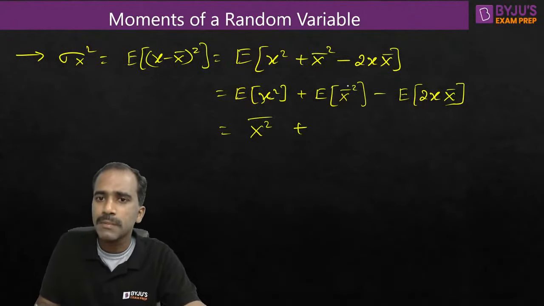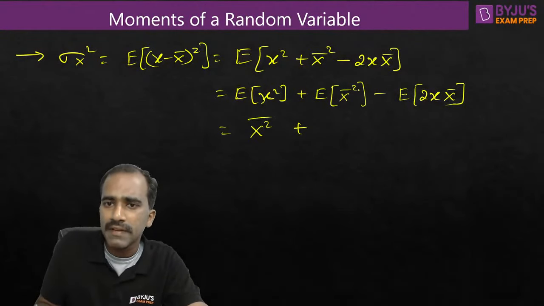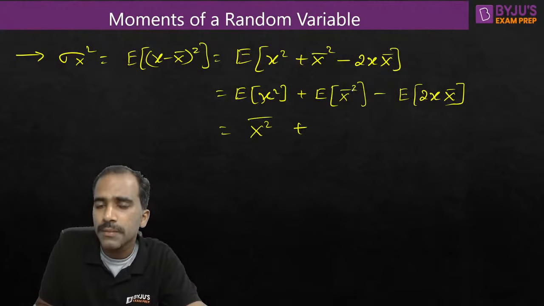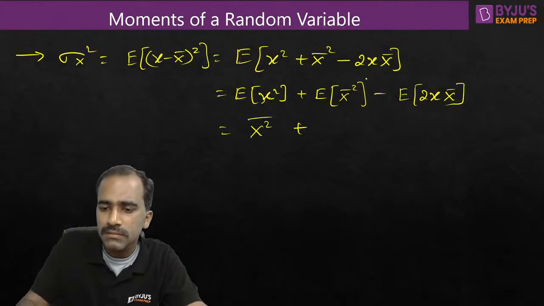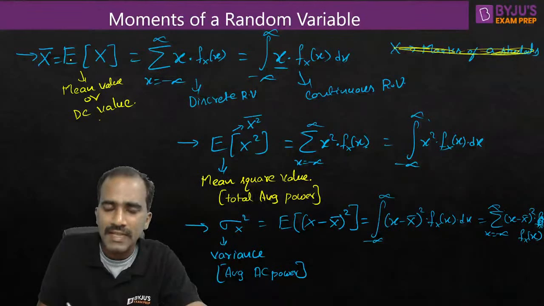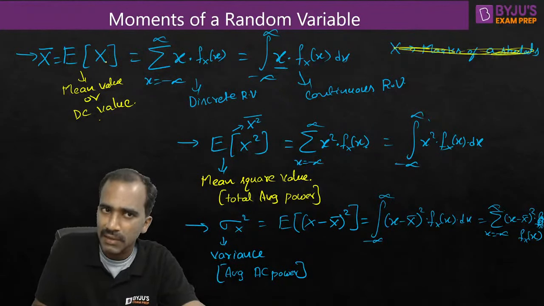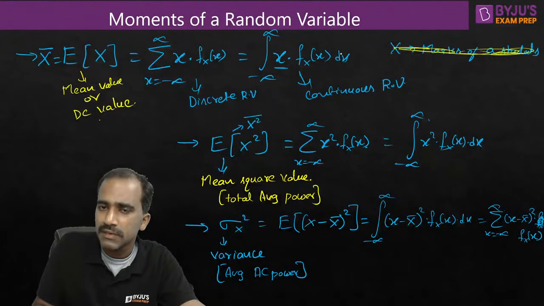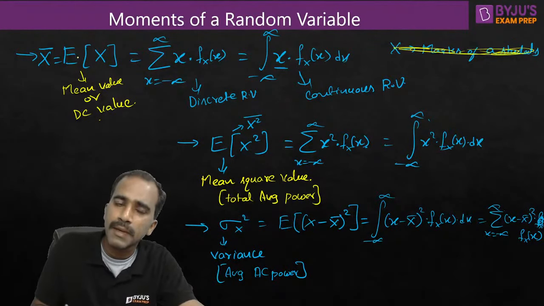Plus, how about this one? Look at this and tell me. X bar indicates mean. Mean when it is squared is mean whole square. Is this a constant or is it a random thing? I'll go to the previous slide. See this one. This is random in nature, but once you apply expectation, has it become a constant or not? X is a random variable, yes, randomness is there. But once you apply integration, you are integrating with respect to the random variable itself, and substituting the upper limit and lower limit, which are constants. Then this result will be a constant only. The random variable is missing after applying expectation, correct?